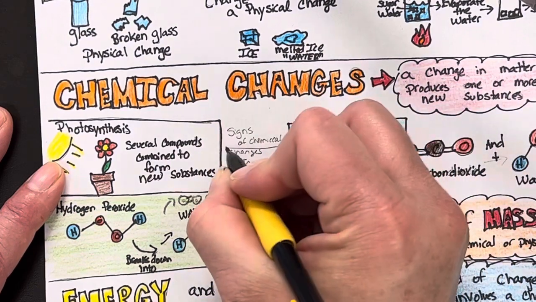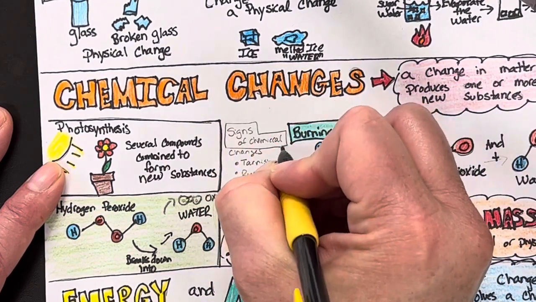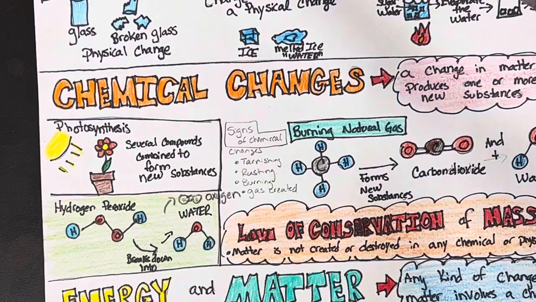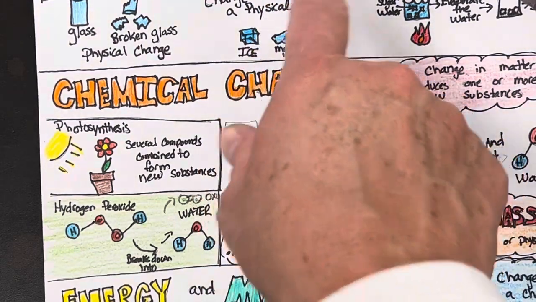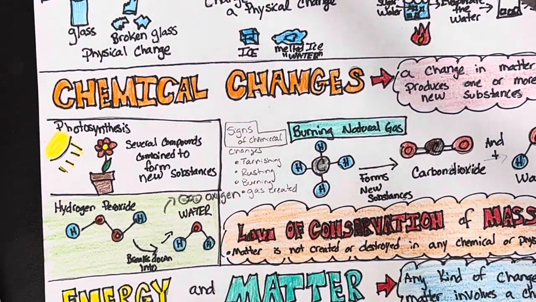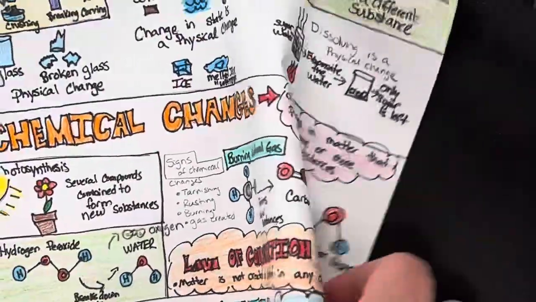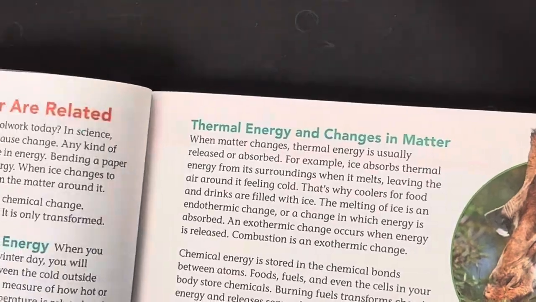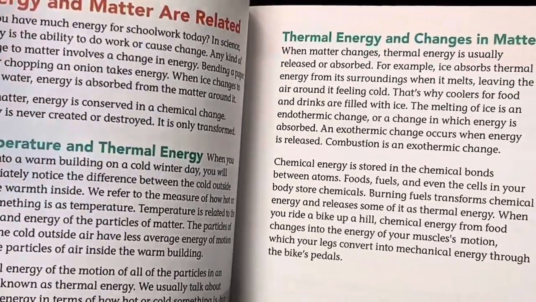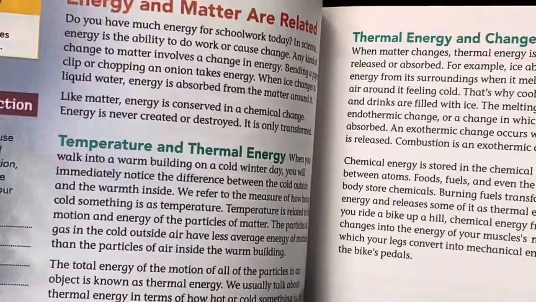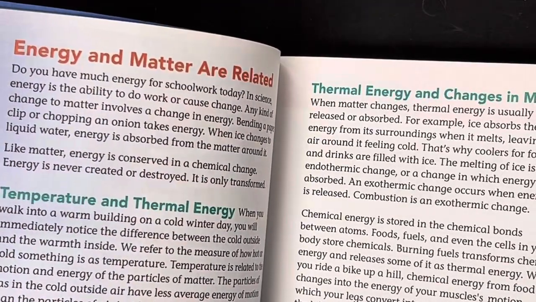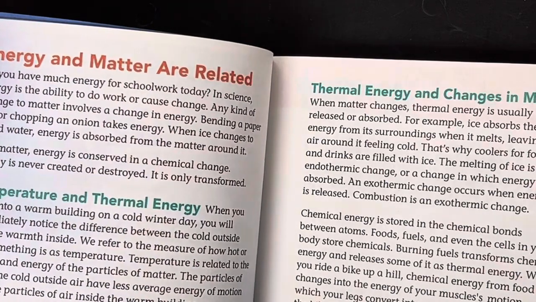Okay, so these are some of the clues that we would have that a chemical change has taken place. All right, so if I go back to my book, now the book starts with energy and matter are related. So we've done the chemical change and the physical change sections. Now we have that last section. Okay, so energy and matter are related.